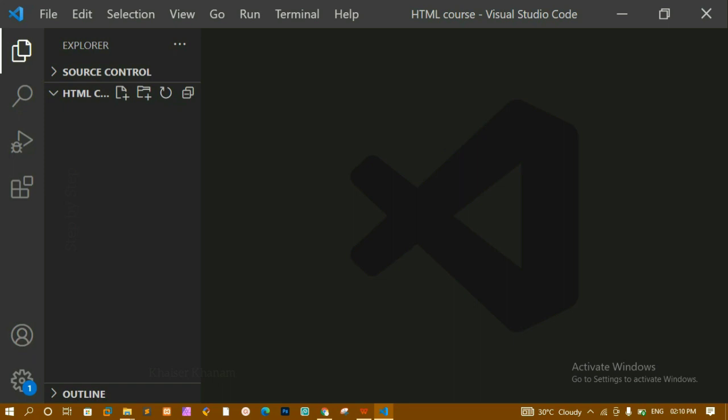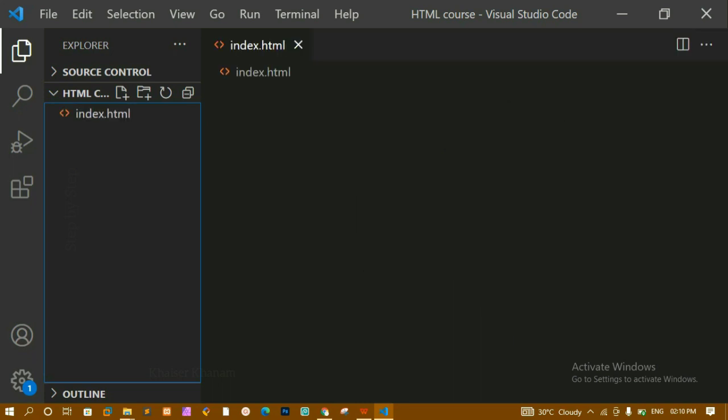Now here I have just created one folder, HTML course, and inside this I don't have anything. It's completely empty. Now first I'm just going to create the first file, index.html. And you should understand whether you should give index.html as the first page or any other name. The answer is you have to give index.html.